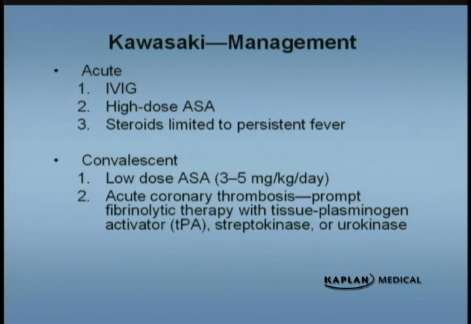Treatment is going to be intravenous immune globulin. Again remember, if you receive intravenous immune globulin, you have to wait 3 months before you receive a live virus vaccine. In this case, aspirin is also recommended for Kawasaki's disease. And I know you're probably thinking, why are you going to give aspirin to a child when we talk about Reye syndrome? Well, in this case, aspirin is the drug of choice, and even though this is suspected to be viral, we don't know that, and we know it's the drug of choice and it won't cause any problems.